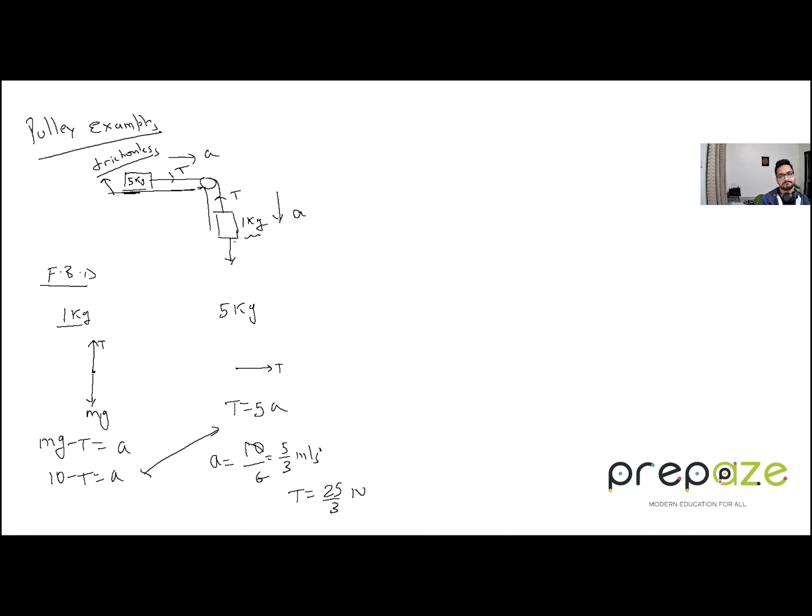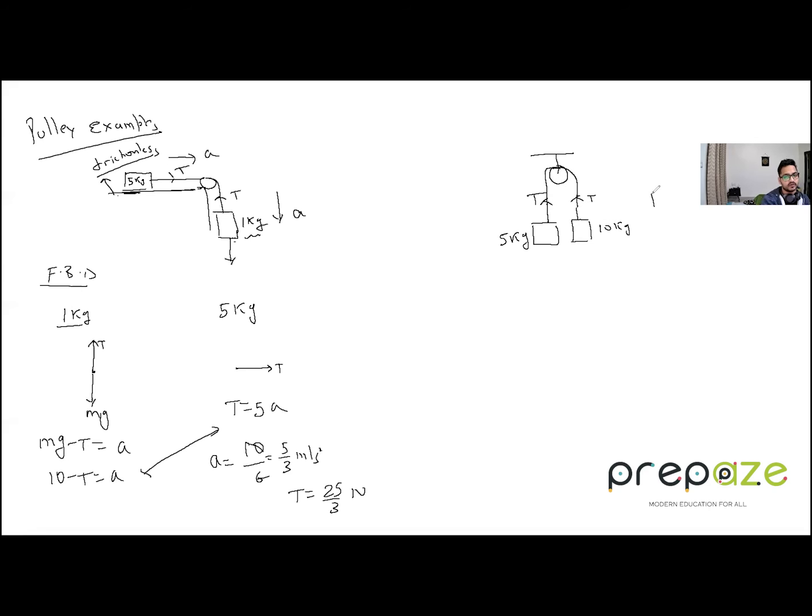That's it. All right. So this is the way we have to proceed with questions like this of the pulley examples. And after this, we have different kinds of pulley problems. Suppose, let's say this is a pulley over here, and this is a mass which is hanging, and this is a fixed pulley. Let me call this mass 10 kg, and this one, let's say, is 5 kg. We need to find out the tension force and with what acceleration the system is going down.